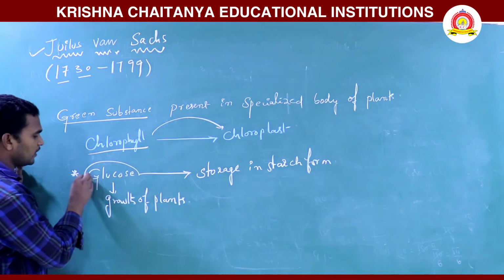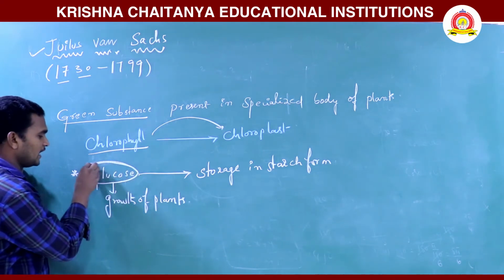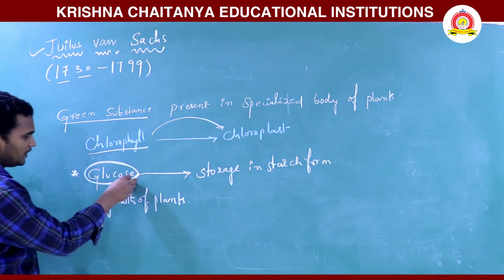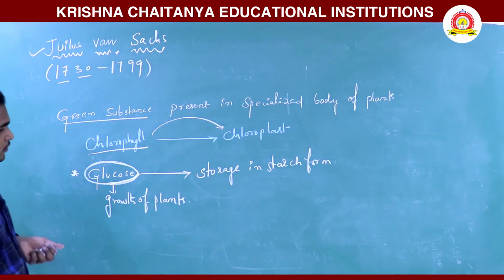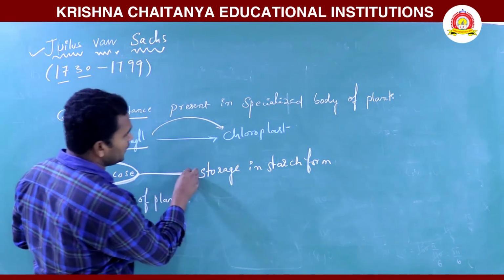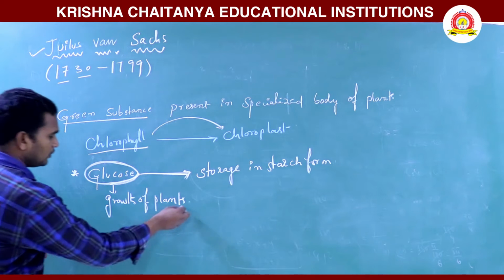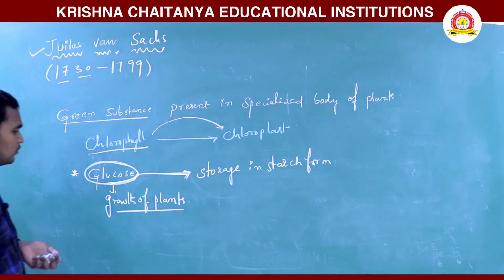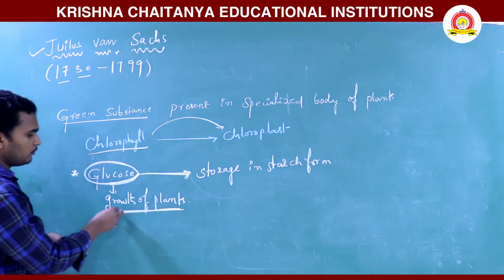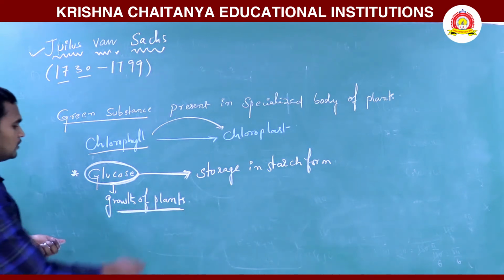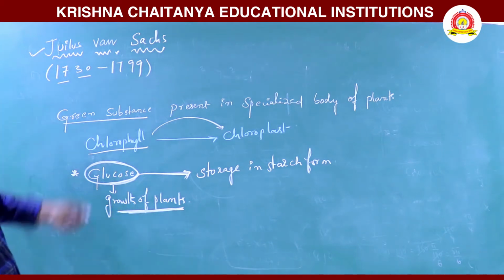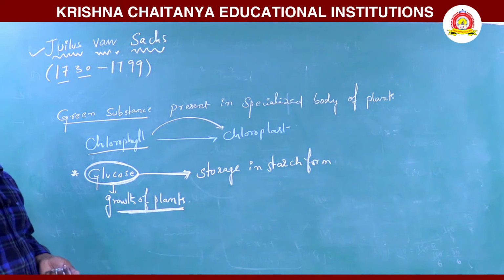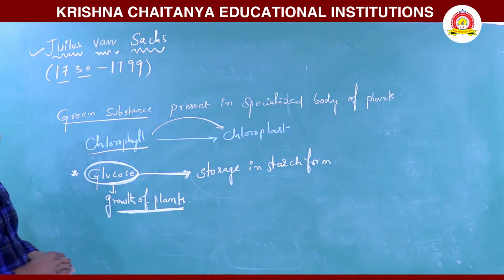It is responsible for absorption of light energy and conversion into chemical energy, which is food material, that is glucose. Glucose is stored as starch, and it also helps the growth of the plant. This was given by Julius Von Sachs. So this experiment was given.